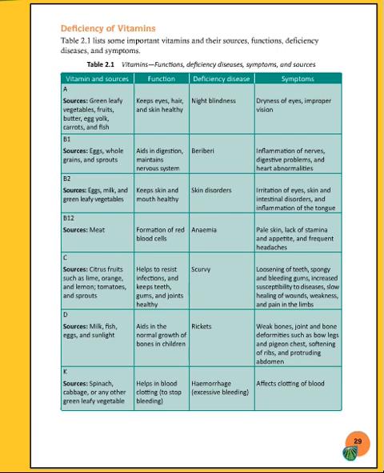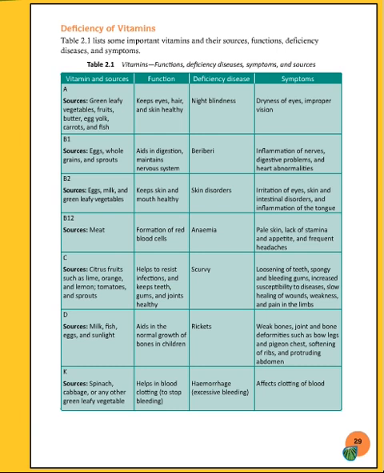These are the symptoms. Then vitamin D, the sources are milk, fish, eggs and sunlight. We'll get vitamin D from milk, fish, sunlight and eggs. Then the function is it aids in the normal growth of bones in children, and the deficiency disease is rickets. Then the symptoms are weak bones, joint and bone deformities such as bow legs and pigeon chest, softening of ribs and protruding abdomen.